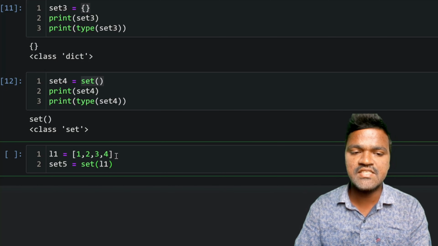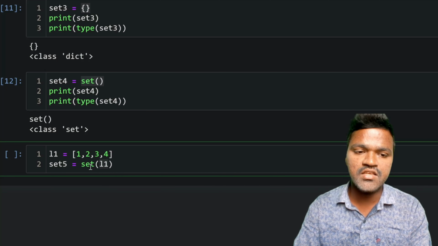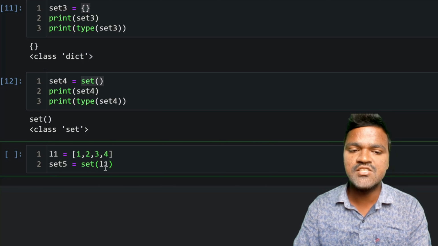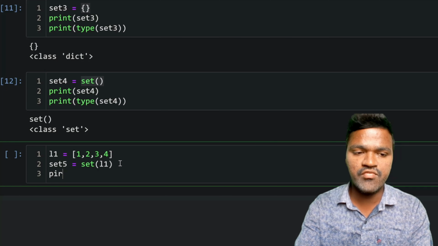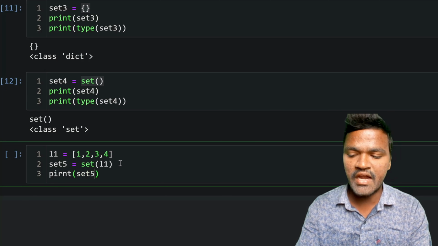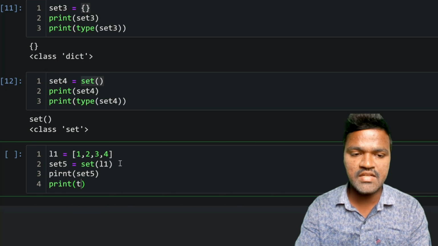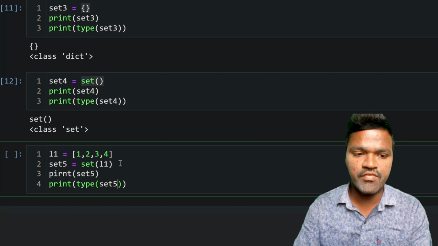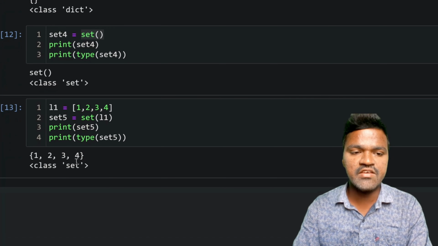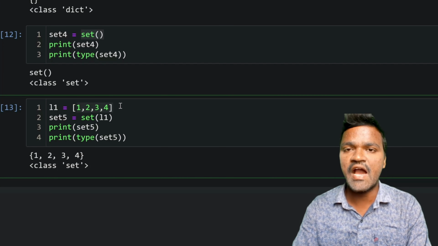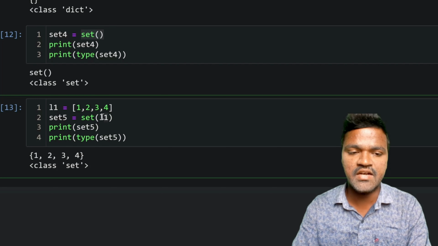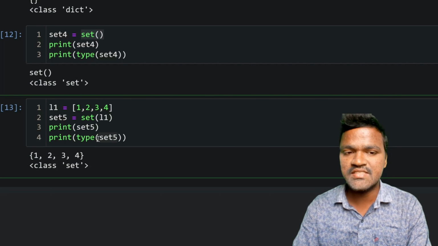L1 is a list, right? So I am passing this list to set, because L1 is an iterable, and using set we can convert L1 and create a set of L1 values. If I print set5, and print the type of set5 and execute this, we can see we are getting the set of these values when we pass a list to the set method, and the type we are getting is nothing but set.